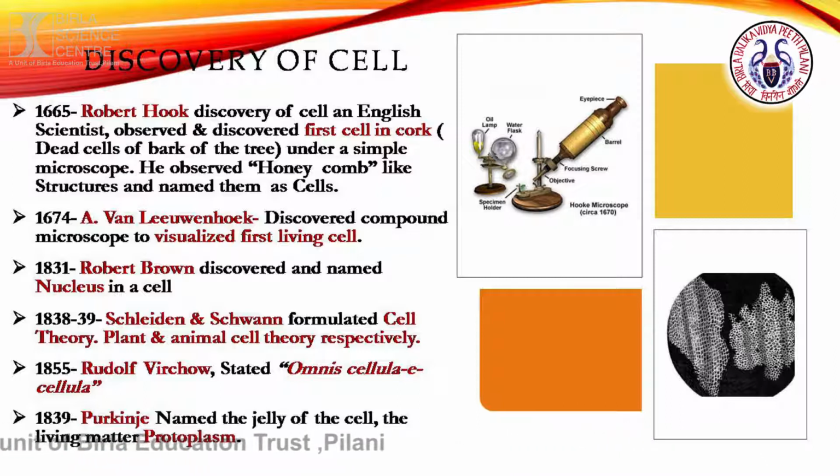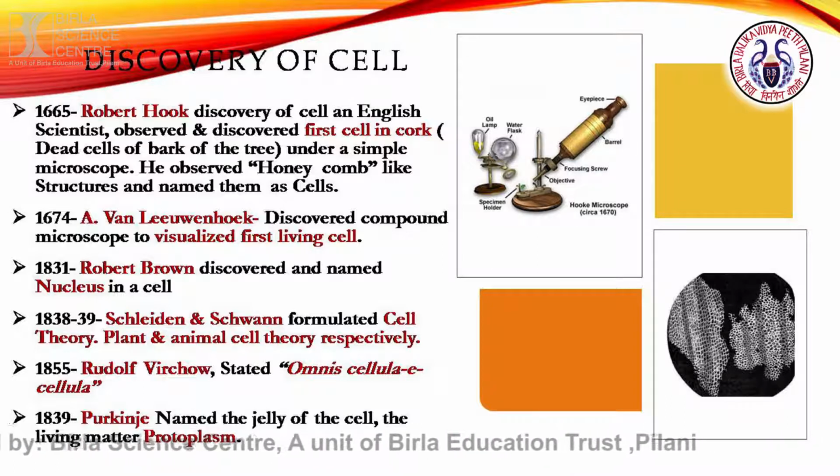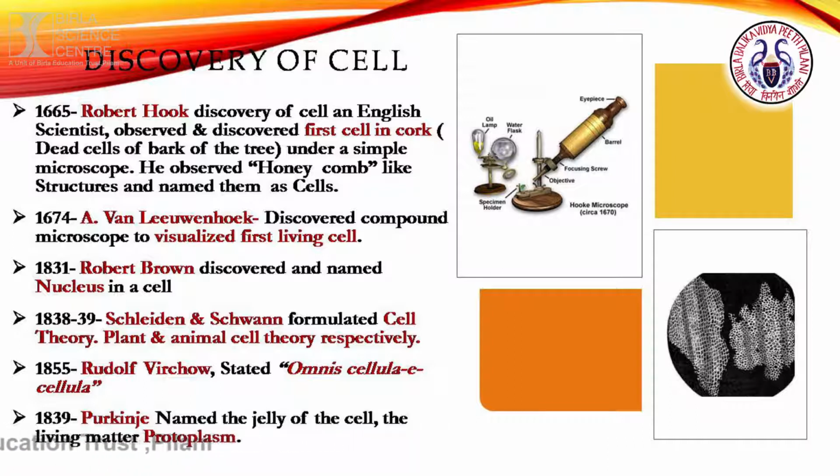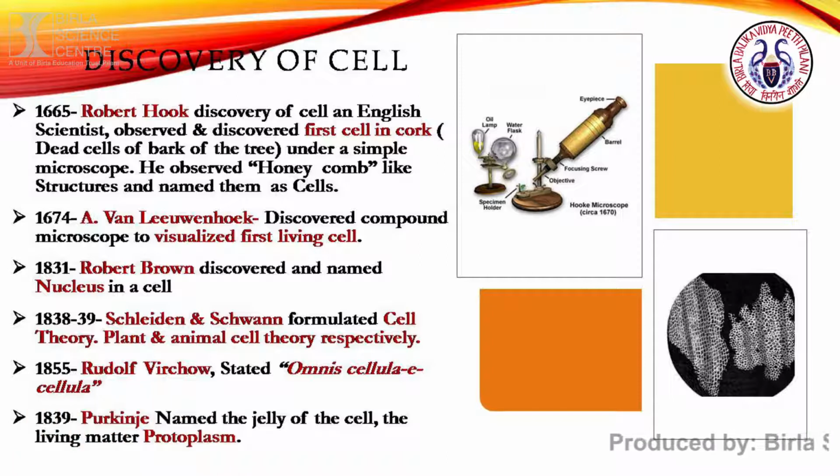In 1838 to 1839, it was Schleiden and Schwann who formulated the cell theory. Schleiden was actually a botanist. He gave the cell theory in context to a plant cell, while Schwann, being a zoologist, for the first time observed animal cells and gave the cell theory pertaining to the animals.